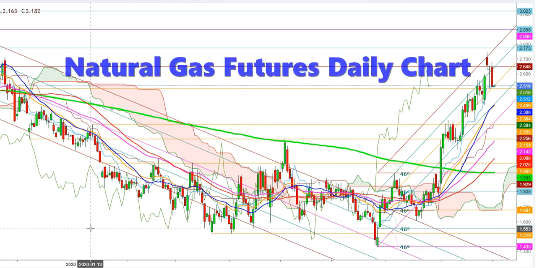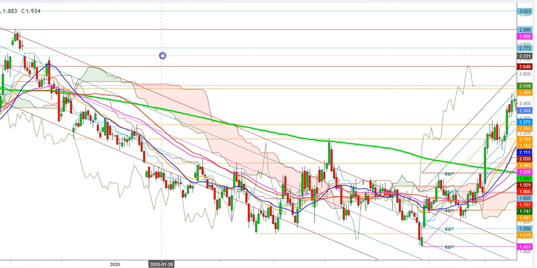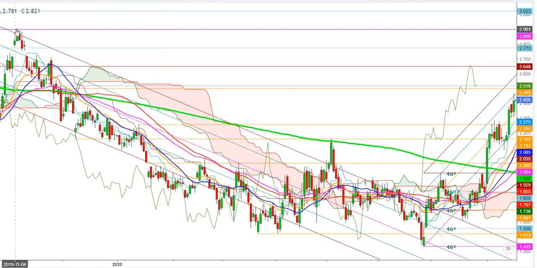So let us start the day to analyze the movements of natural gas futures in different time frames. Friends, here you can see a daily chart of natural gas futures. After testing the highs of $2.9 in September 2019, natural gas futures witnessed a downward move up to the levels of $1.5, which they tested in March 2020.